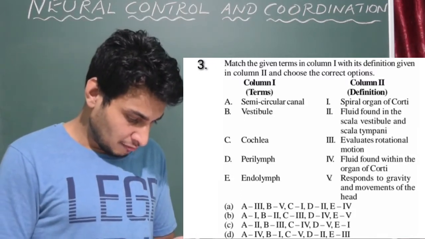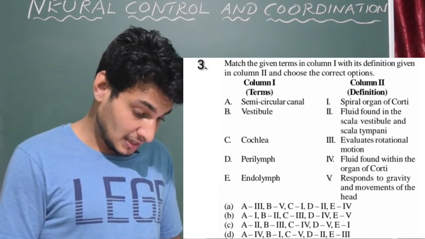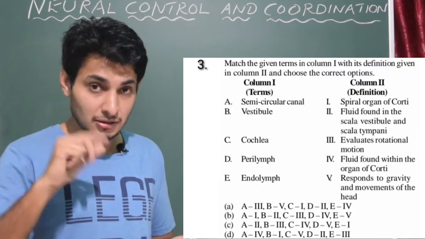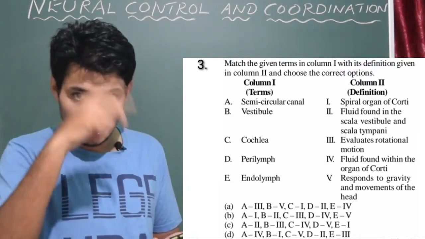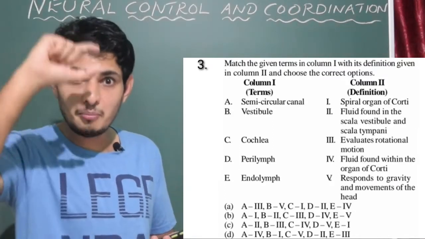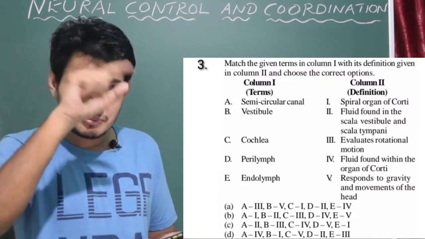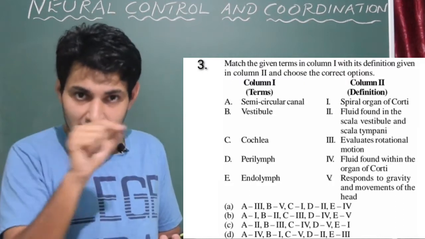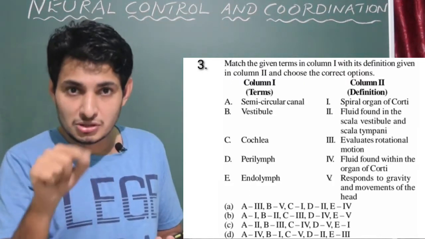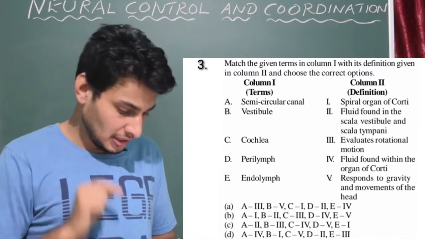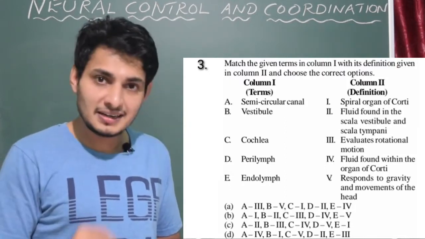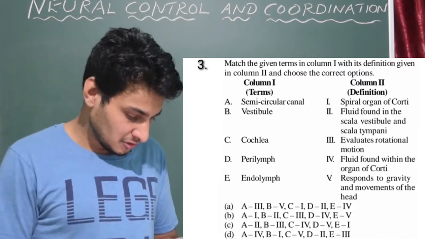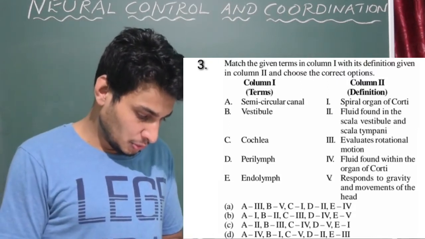So D, fluid found in the scala vestibuli and scala tympani. Yes, if you look into the cochlear structure, there are small canals, correct. The upper chamber is called scala vestibuli, correct, the middle is scala media, and below is scala tympani, correct. So tympani and vestibuli contain the liquid perilymph, whereas media contains the endolymph. So D should be 2.